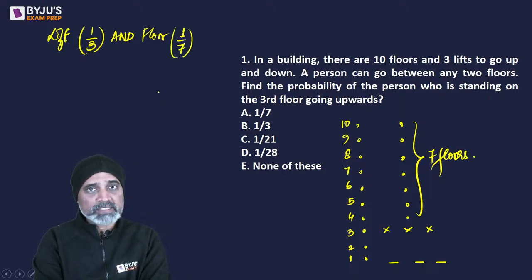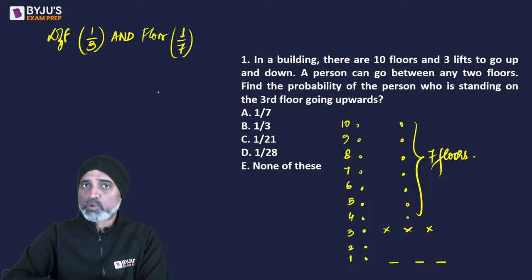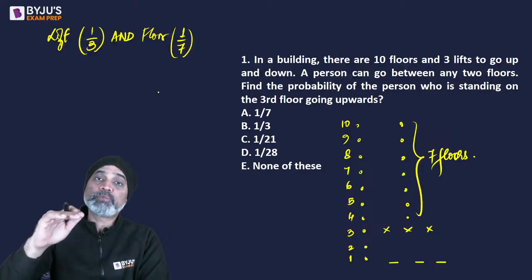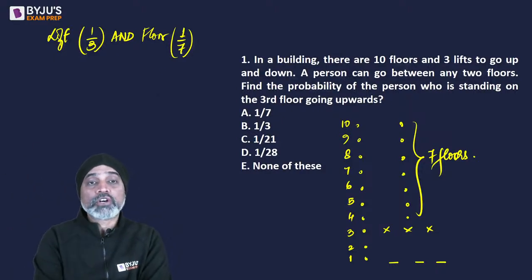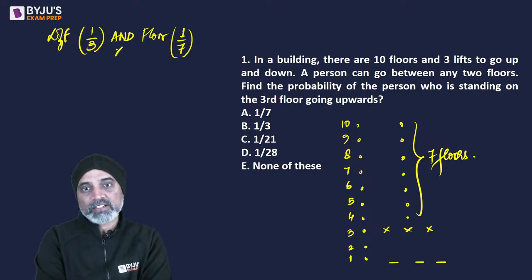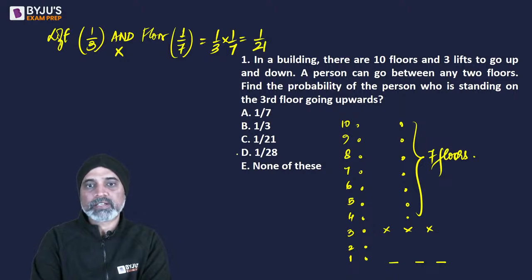Makes sense? We don't have to worry about what is below. We only have to worry about which lift he is in and which floor he can go to. Since it says and, we will have to multiply. So this becomes 1 by 3 into 1 by 7, which results in 1 by 21.